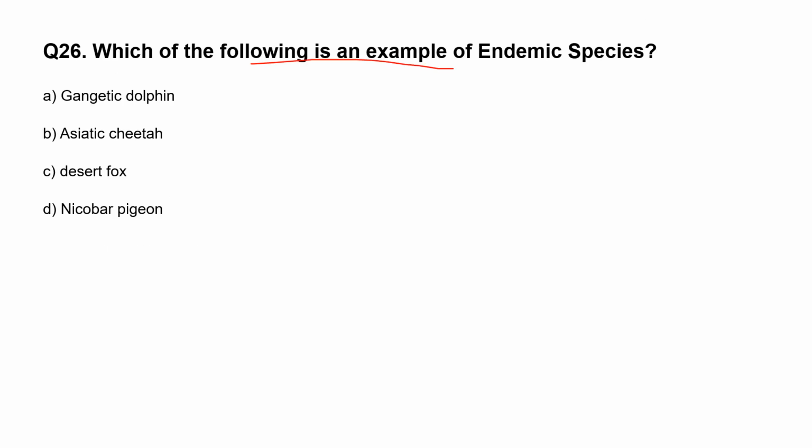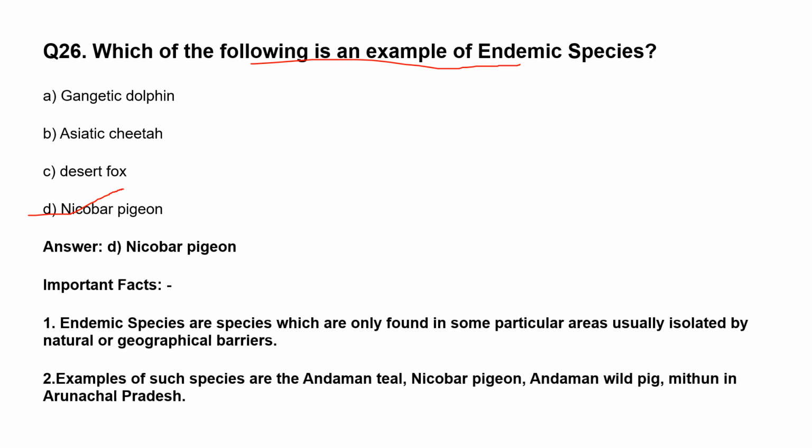Which of the following is an example of endemic species? The correct option for this question is option D, Nicobar pigeon. Let us see what is endemic species. Endemic species are species which are only found in some particular areas, usually isolated by natural or geographical barriers. Examples of such species are the Andaman teal, Nicobar pigeon, Andaman wild pig, and Mithun in Arunachal Pradesh.